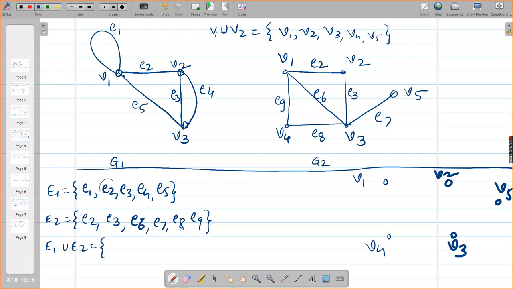So E2 and E3 are common edges. Can you see that? Yes, ma'am. बाकी सारी एजेस तो हमें एक ही बार लेनी है. E1, E2, E3, E4, E5, E6, E7, E8, E9. Okay. So all these edges we will draw now.